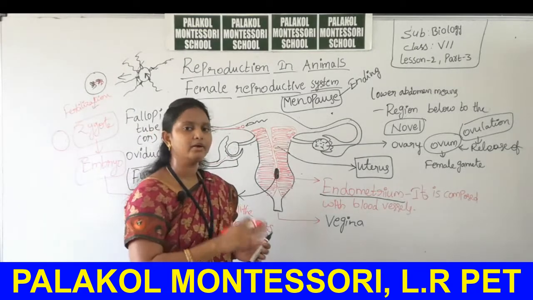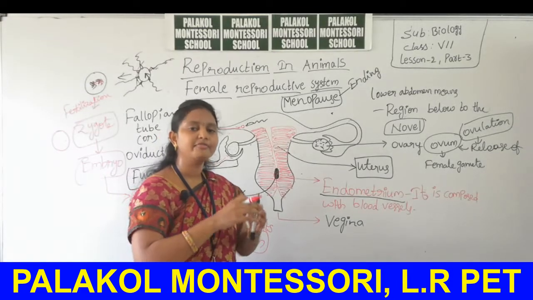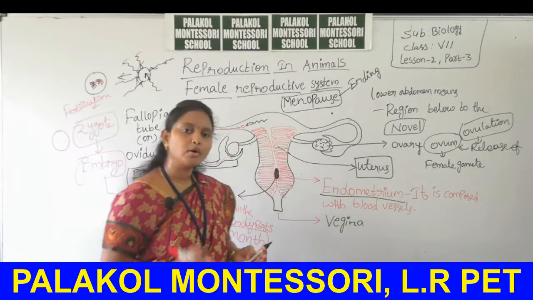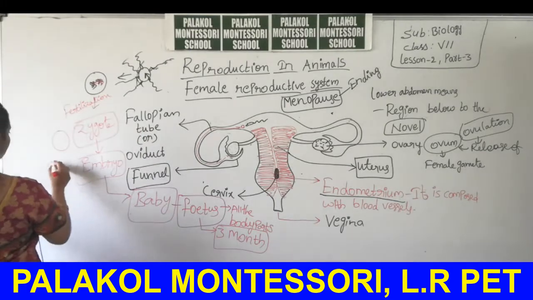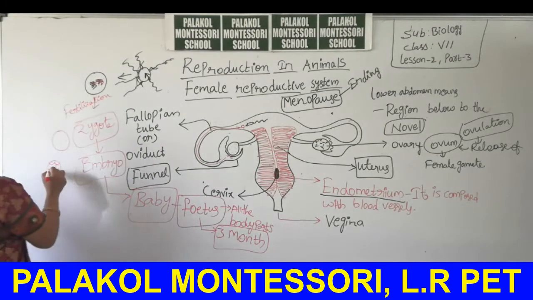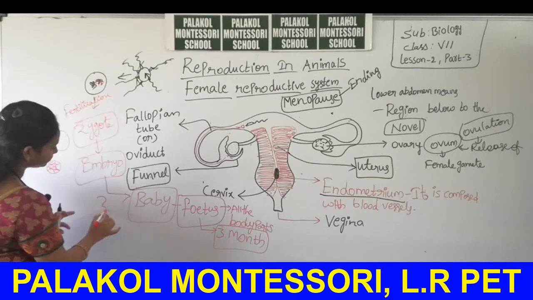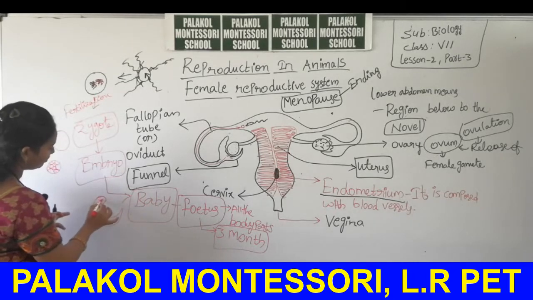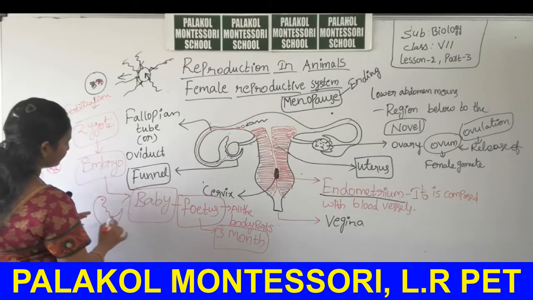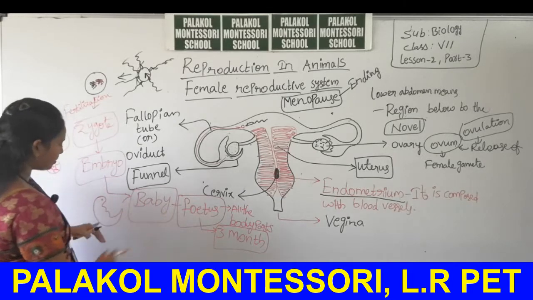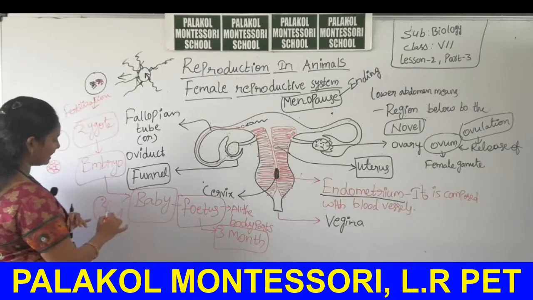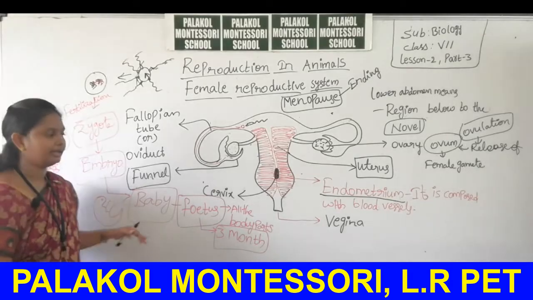So this zygote divided and can form so many cells. This stage is called as embryo. It having so many cells. Okay, embryo later can form fetus. This fetus having all the body parts, later it develops into complete baby.